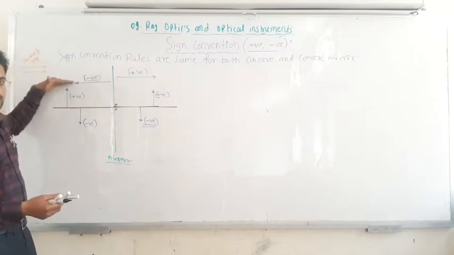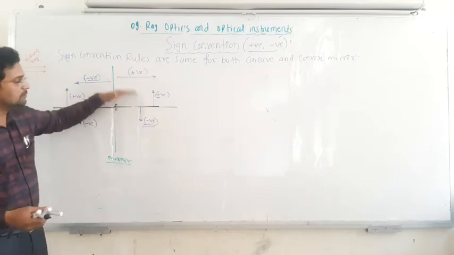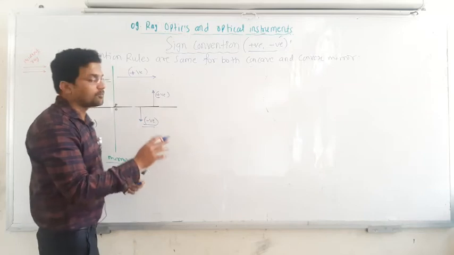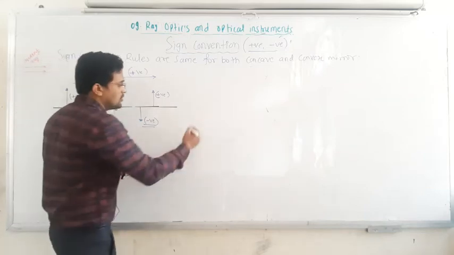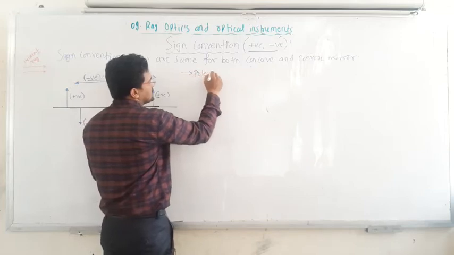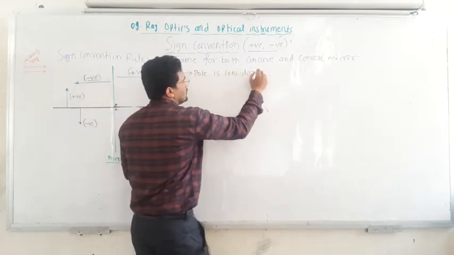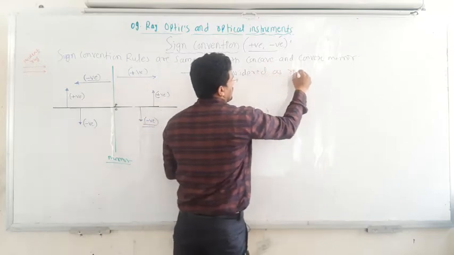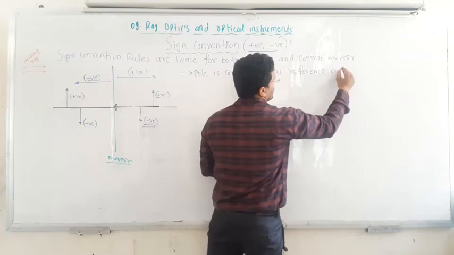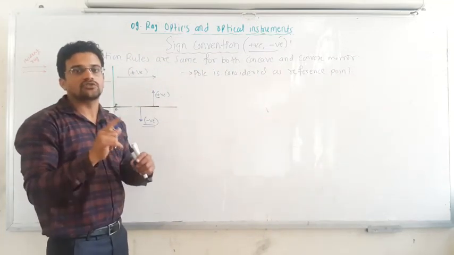Above the principal axis, distance is positive. Below the principal axis, distance is negative. Same on both sides. So this is the sign convention, and it is applicable for both convex and concave mirrors. So the first rule I will write down here: the pole is considered as a reference point. That means everything starts with that point. Every measurement should start with the pole.